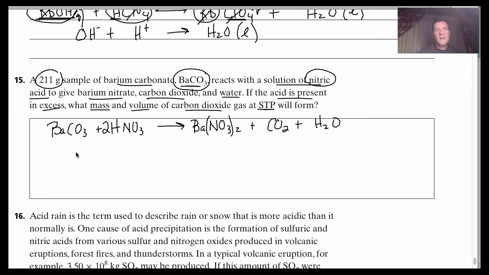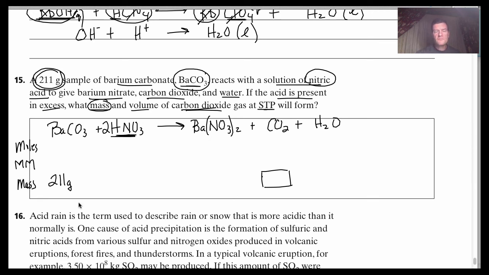What we want to do now is we are starting with 211 grams of barium carbonate. This is our mass here that is given to us. Remember the table that we set up? Mass, molar mass, moles. Okay? And what do we want to find? The acid is in excess, we don't have to worry about this one. What mass of carbon dioxide? We want to find the mass of carbon dioxide.